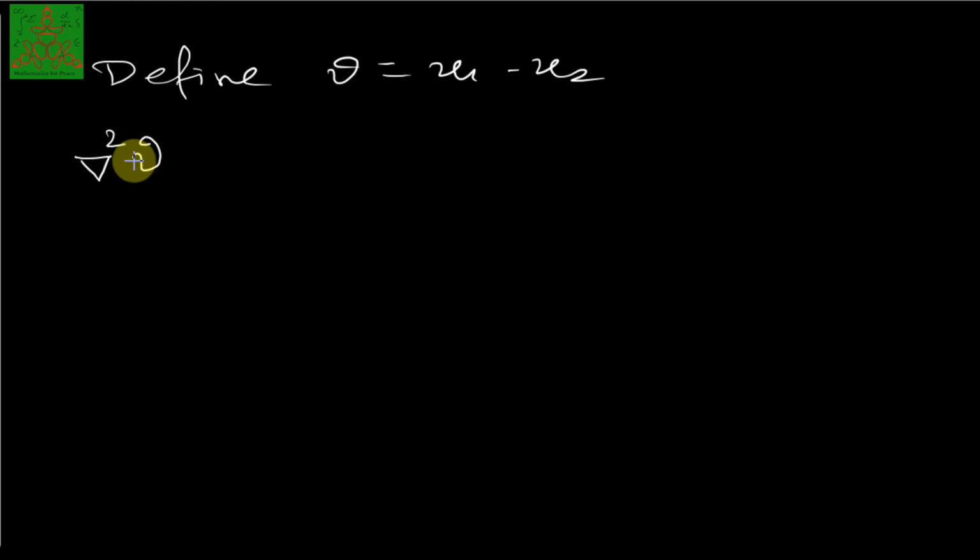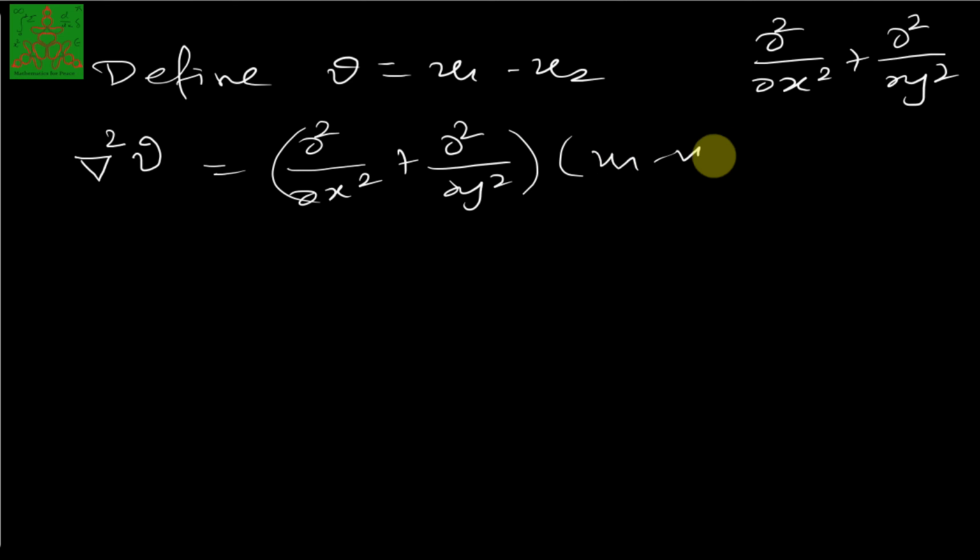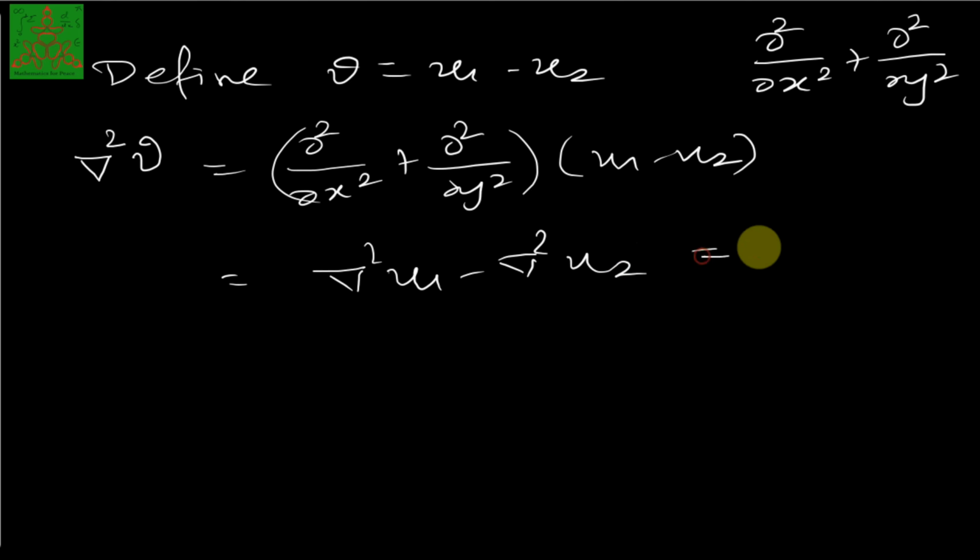This operator del square is defined as del square upon del x square plus del square upon del y square, which is applied on u1 minus u2. Since differentiation is a linear operator, we'll write this as del square u1 minus del square u2, and that is equal to 0 on D, because del square u1 is 0 and del square u2 is 0 on D, because they are harmonic functions.